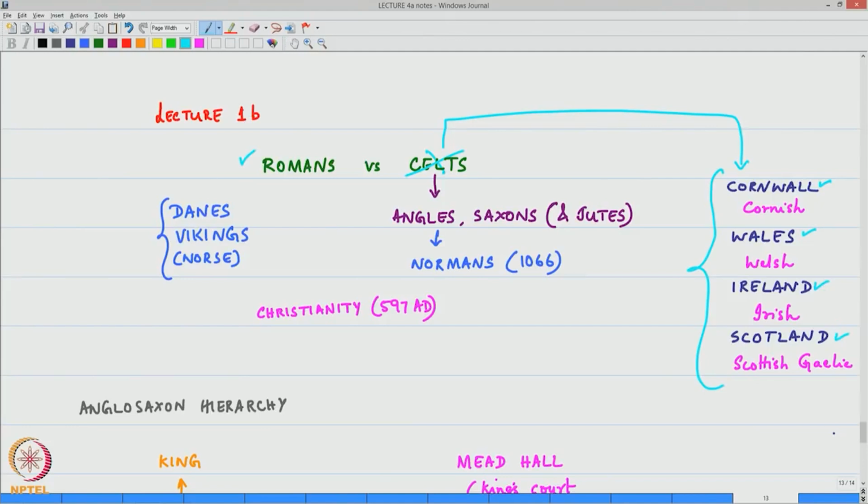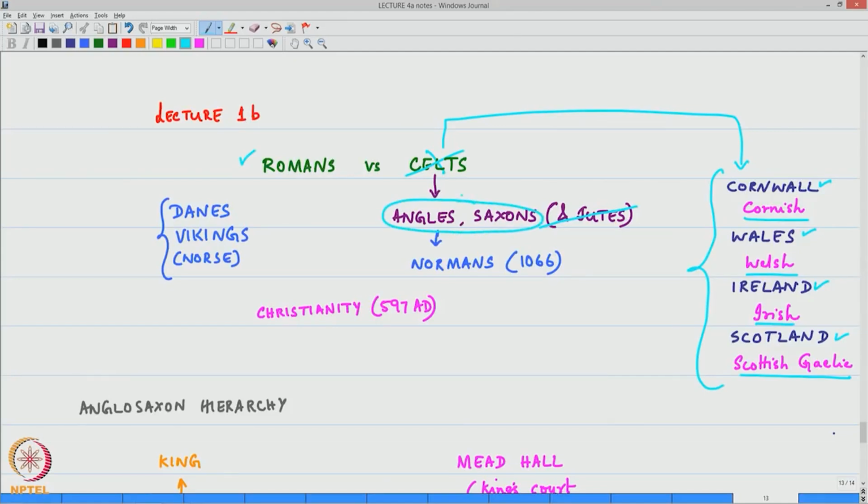And we also know that the Celtic languages which are in minority today are Cornish, Welsh, Irish and Scottish Gaelic, as spoken in these respective provinces. As we come back to the story of England, we find that the Anglo-Saxons and Jutes began to have settlements. Later on, we also find the Jutes get completely displaced and the land gets known by the name of Angles and Saxons alone.